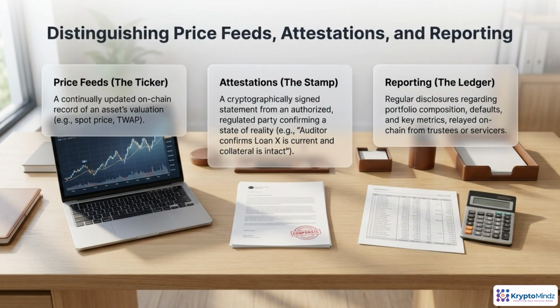You can think of these three as different kinds of truth about an asset. Price feeds are the ticker, a fast, numerical view of value, useful for liquidations and trading. Attestations are the stamp, a yes or no statement from a trusted party that a condition is met, like, this collateral actually exists. Reporting is the ledger, slower, richer disclosures about the whole portfolio, helping investors and governance understand trends, risks, and exceptions over time.